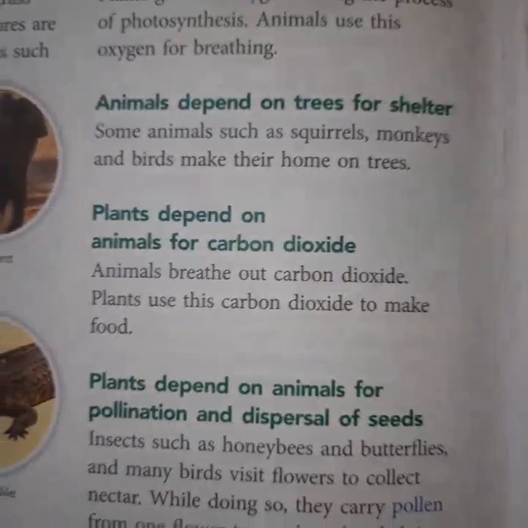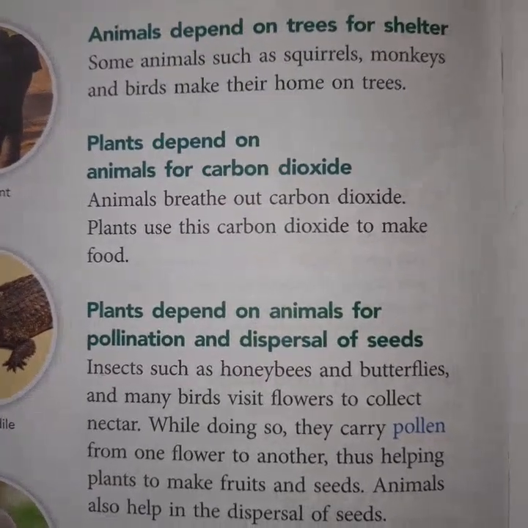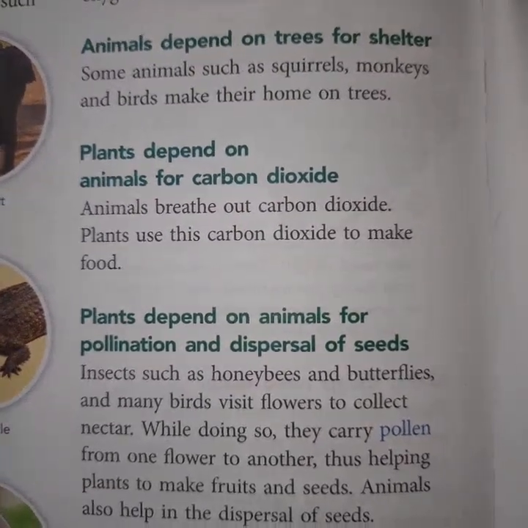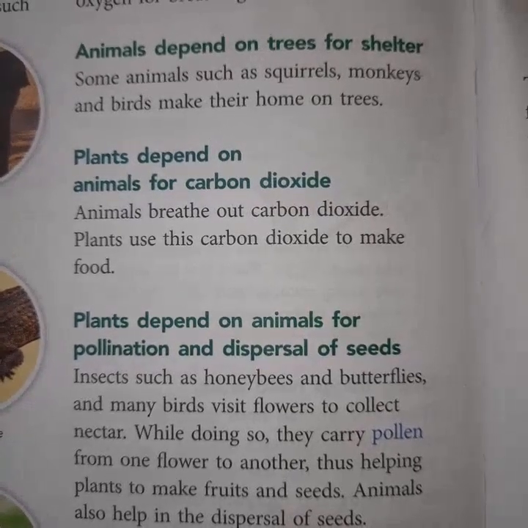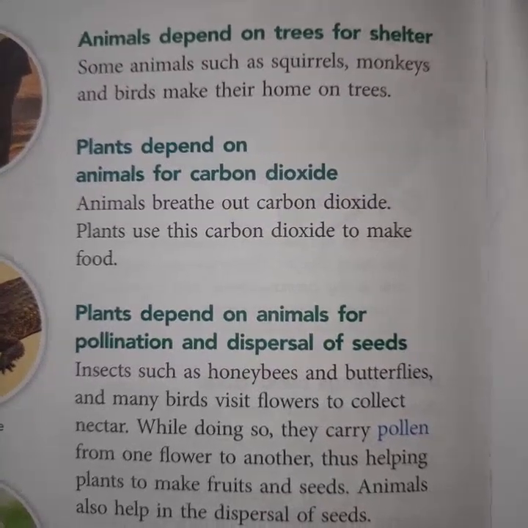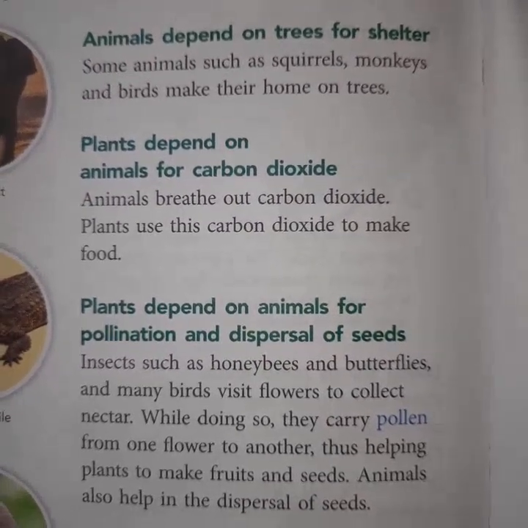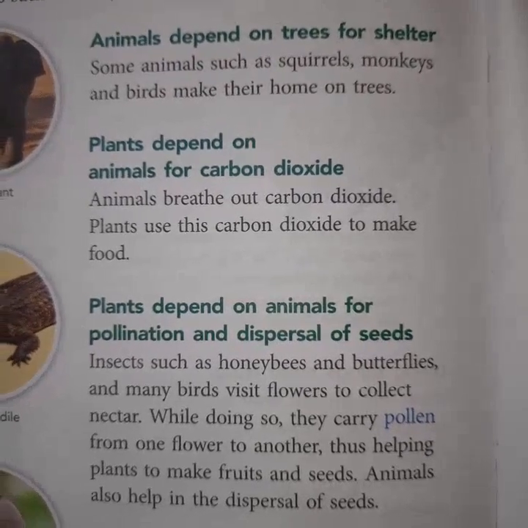Then animals are dependent on trees for shelter. Shelter means home. Some animals such as squirrels, monkeys and birds make their home on trees. So this is another use of the plant for the animals, for shelter purpose.